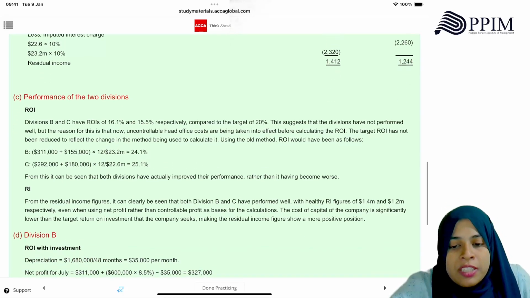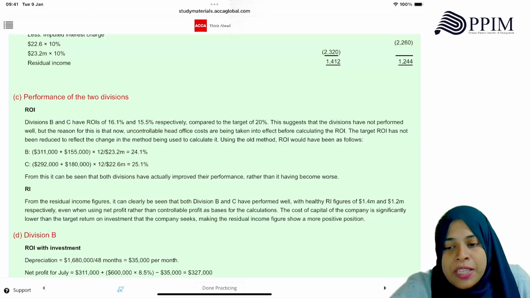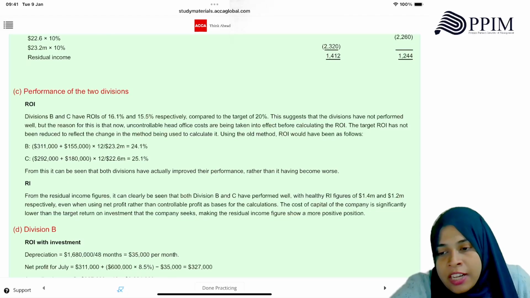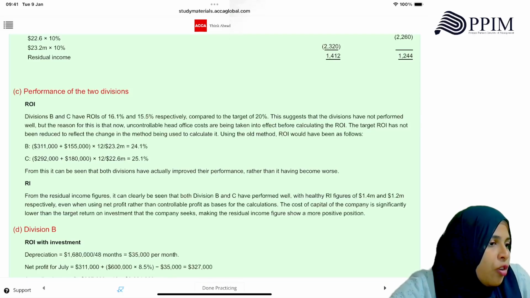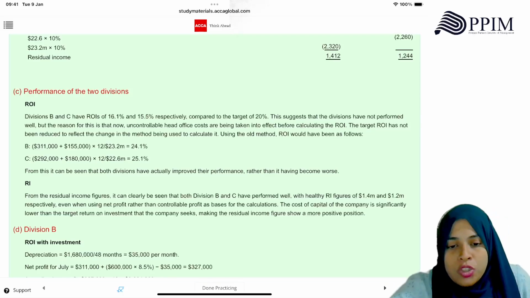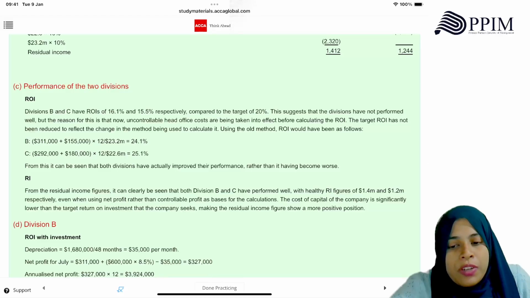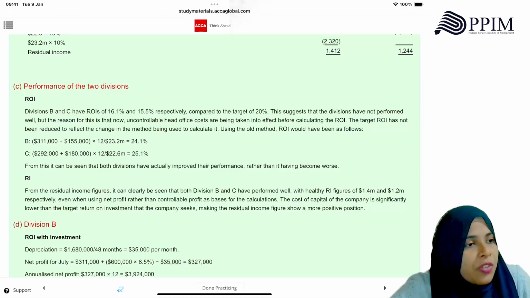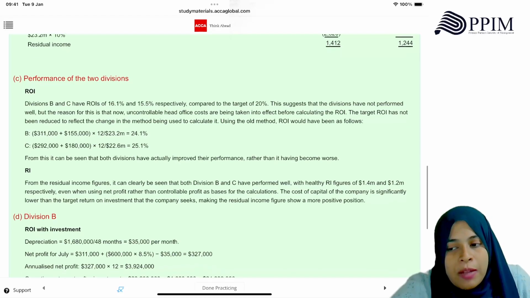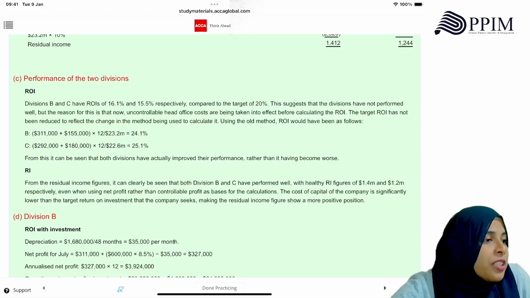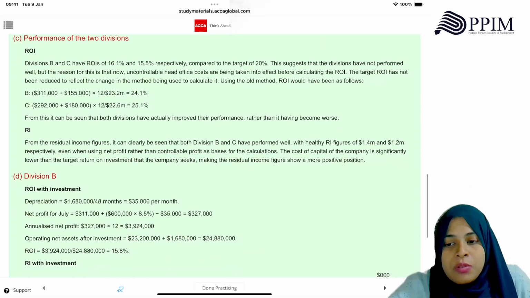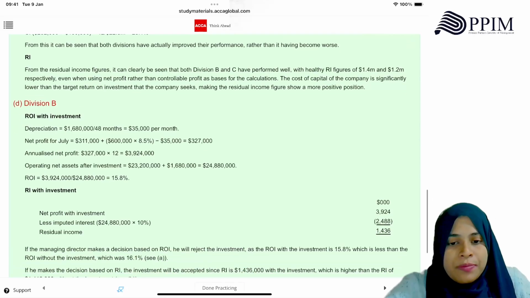From the residual income figures, it can clearly be seen that B and C have performed well with a healthy RI figure of 1.4 and 1.2 even after minusing uncontrollable costs, even when using the net profit rather than controllable profit as the basis for the calculation. The cost of capital of the company is significantly lower than the target return on investment that the company seeks. We are wanting a return of 20%, cost of capital was only 10%, so we're looking at an extra 10, making the residual income figure more of a positive position.